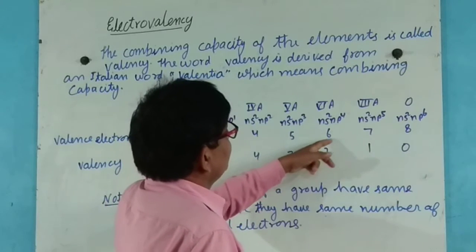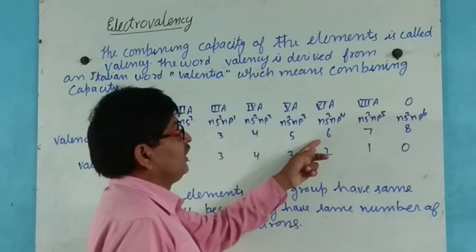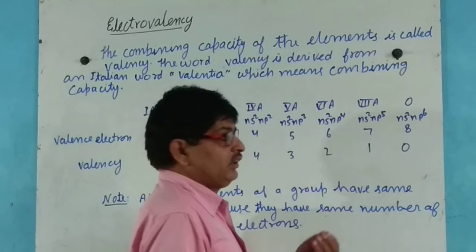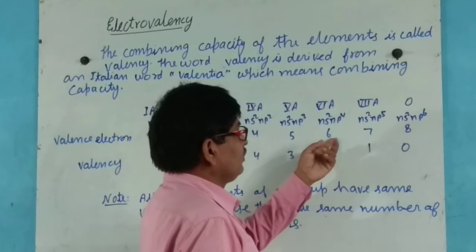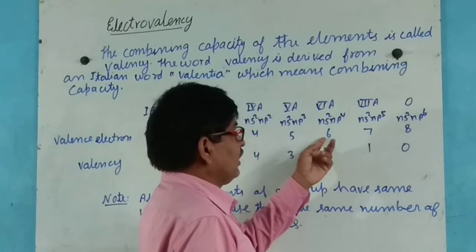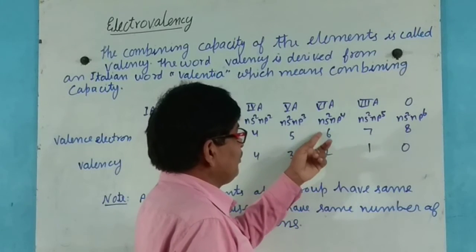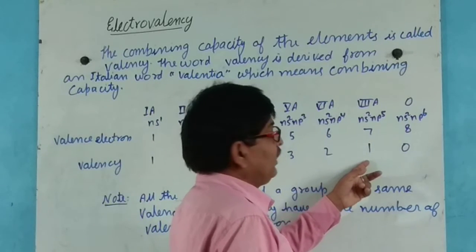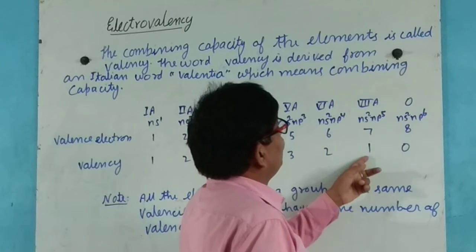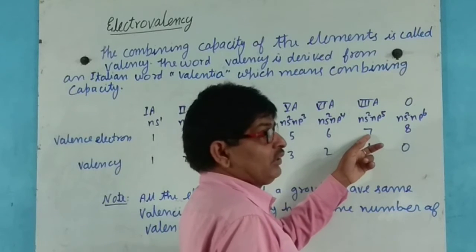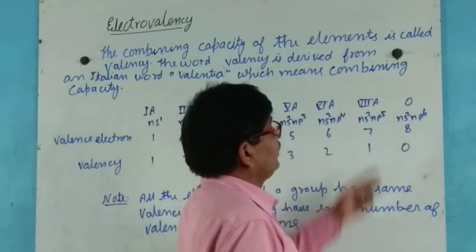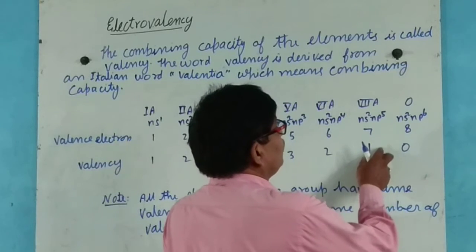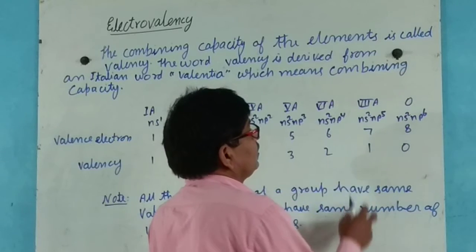In this case, the outermost shell electron is 6. It always tries to take 2 electrons, not release 6 electrons, so the valency of these is 2. And this is chlorine, bromine, iodine, 7th group, outermost electrons are 7, so it tries to take only 1 electron to complete its octet.